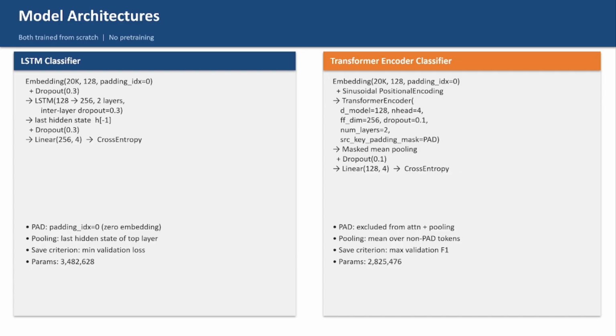Transformer works differently. Instead of reading one word at a time, it looks at all words at once and uses self-attention to figure out which words are related to each other. Since it has no built-in sense of word order, we add positional encoding, which tells the model where each word sits in the sentence. Our model has two encoder layers and about 2.83 million parameters.